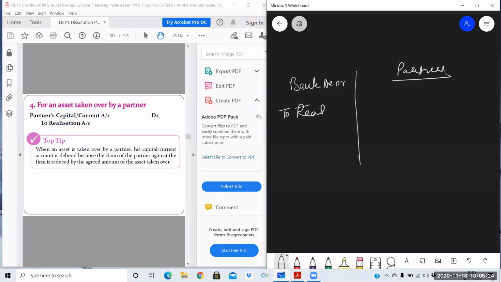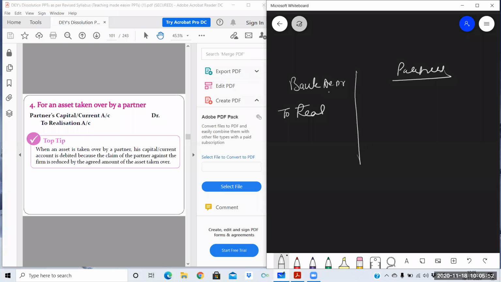Okay, partner needs to make payment to firm. So whenever partner is to get any amount from firm or partner is to make payment of any amount to firm, in that case cash will not be involved. Partner's capital is there. So all the entries in relation to making payment to firm or getting payment from firm will be passed through partner's capital account, and final settlement to the partner will be made in his capital account. Finally his capital account will be paid.